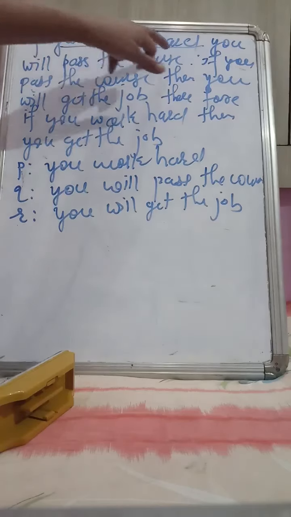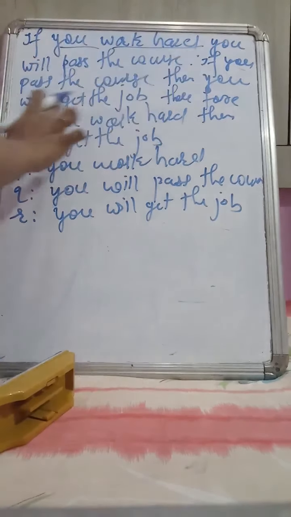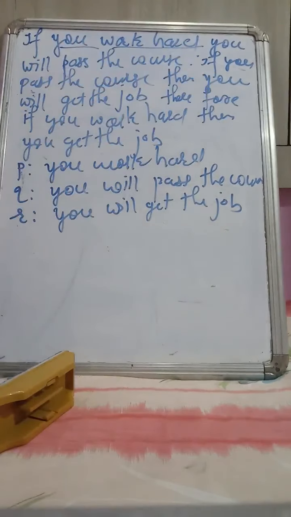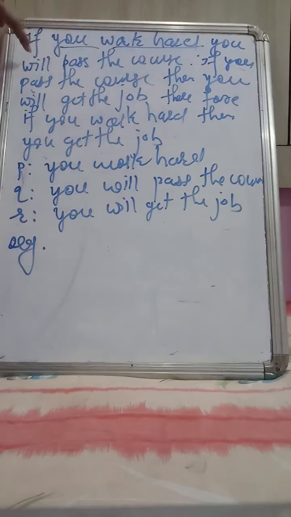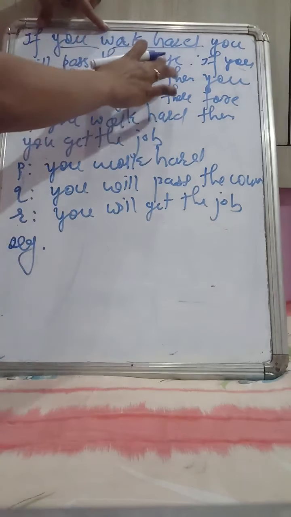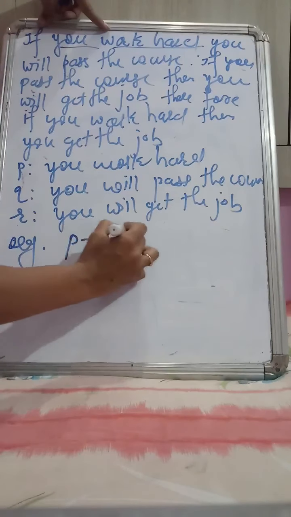So if you work hard, you will pass the course, and if you pass the course, then you will get the job. How can we write the argument? Hypothesis or argument, we can say either. So which are the given? If you work hard, then you will pass the course. So if P, then Q, an implication is there. So P implies Q. If P, then Q means we can write P implies Q.